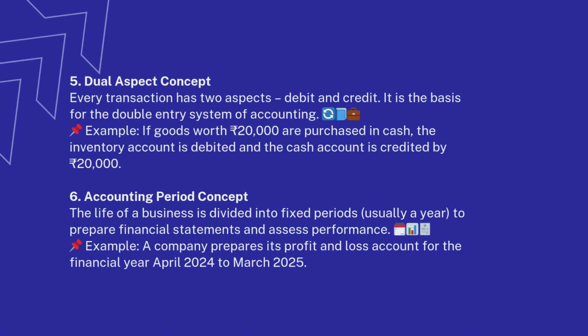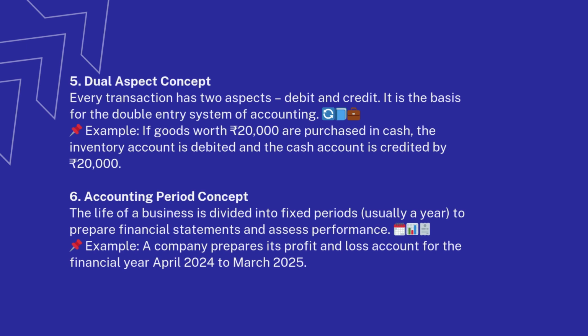5. Dual aspect concept. Every transaction has 2 aspects, debit and credit. It is the basis for the double entry system of accounting. Example, if goods worth 20,000 rupees are purchased in cash, the inventory account is debited and the cash account is credited by 20,000 rupees.